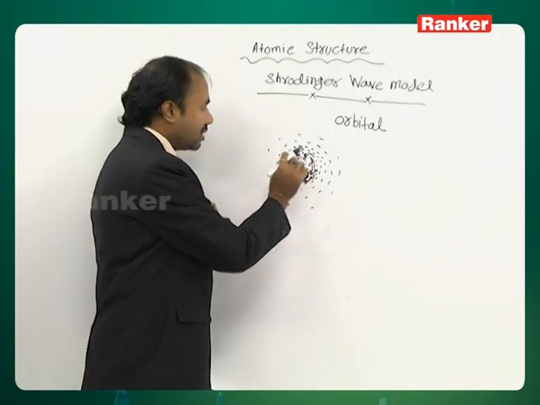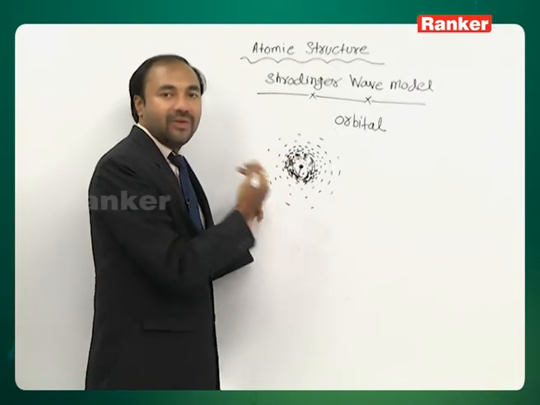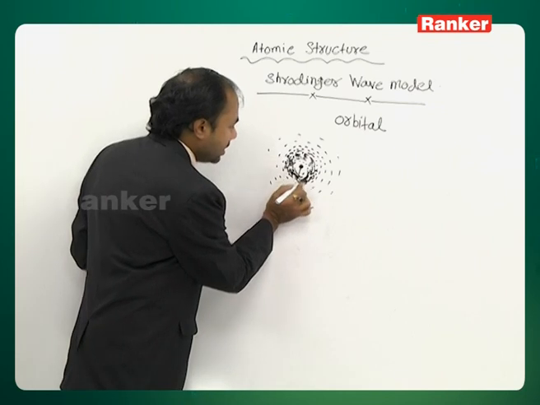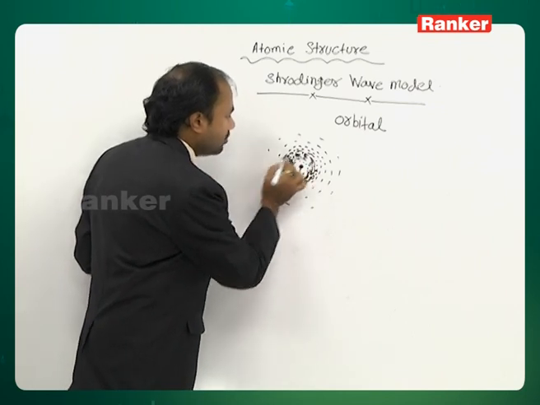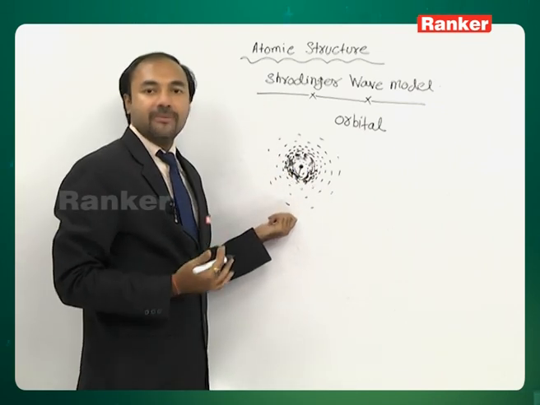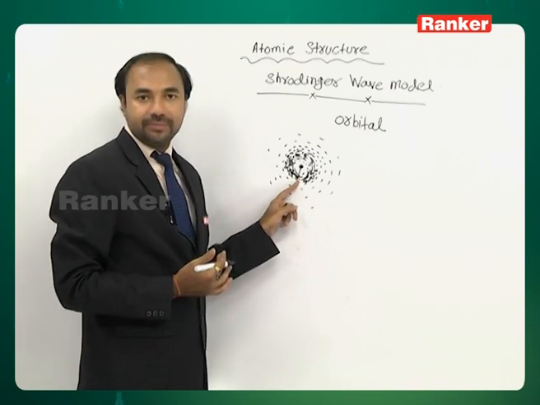Here more dots means more dense, more probability of finding the electron. So, at this point the probability of finding the electron is more. So, according to Schrodinger, this is orbital.